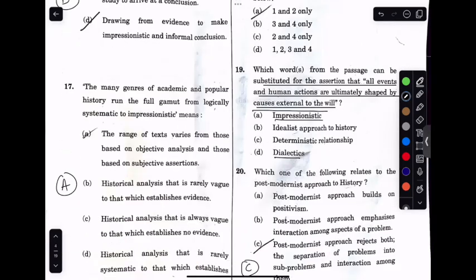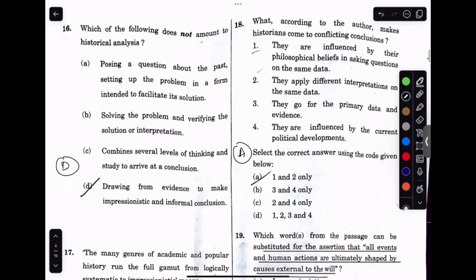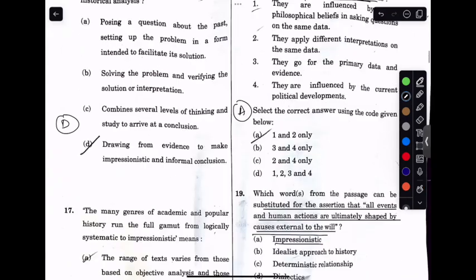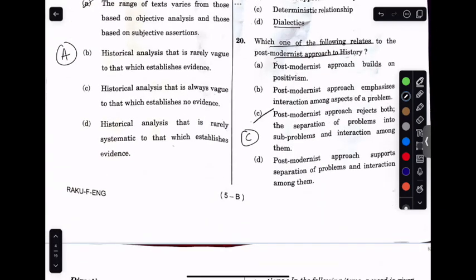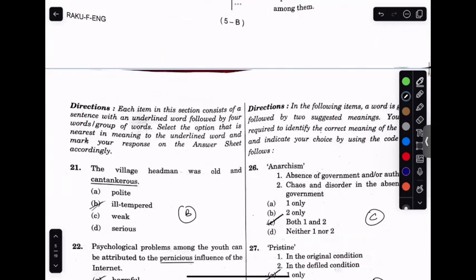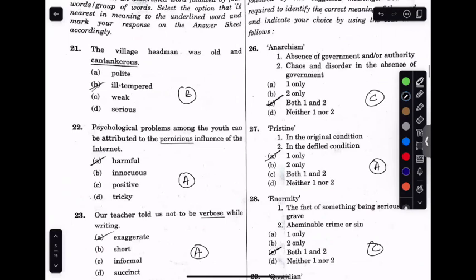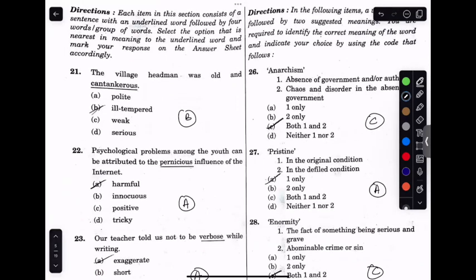17th, alpha. The second one would be 18th: according to the author, what makes historians come to a conflicting conclusion? Alpha. And for 19th, I have not done it. 20th, the answer would be Charlie for the same.